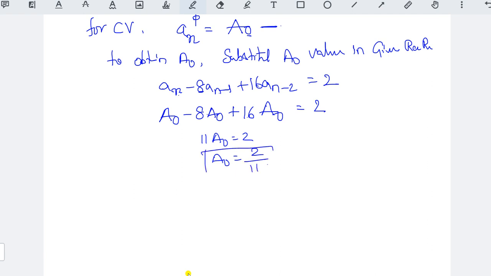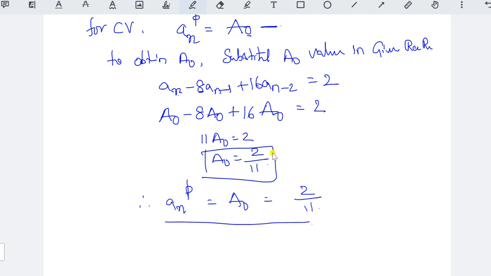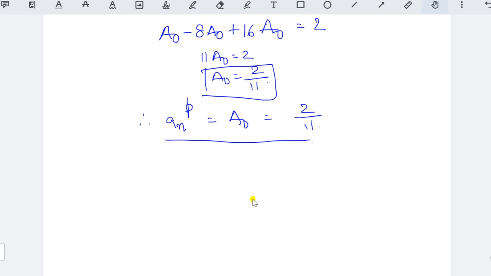So we got the solution for a naught. So this is the particular value. So therefore a n to the power of p, what is the solution? That is a naught, that is equal to what? 2 by 11. Okay. This is our particular solution. Now what we have to do? We need to find out the general function for the non-homogeneous linear recurrence relation. Okay. So this is the second equation.